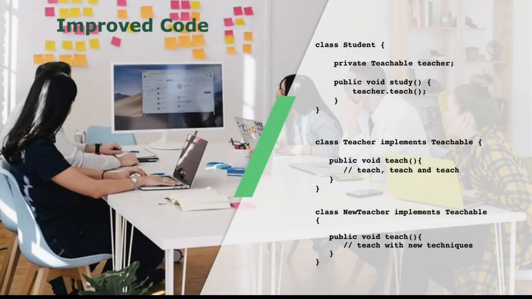So now our code has changed. What has happened is, earlier our student was referring to a teacher object and it was creating a new teacher object. Now it is referring to a teachable interface. It is not referring to a teacher object. And our teacher class is implementing this interface.